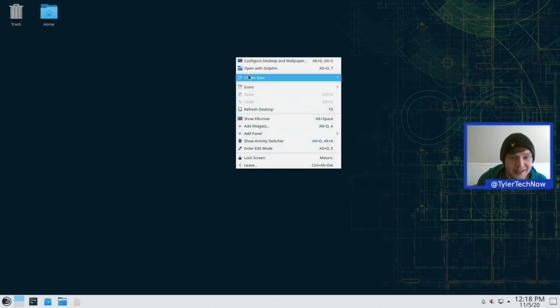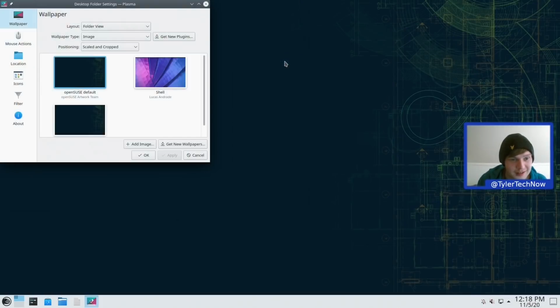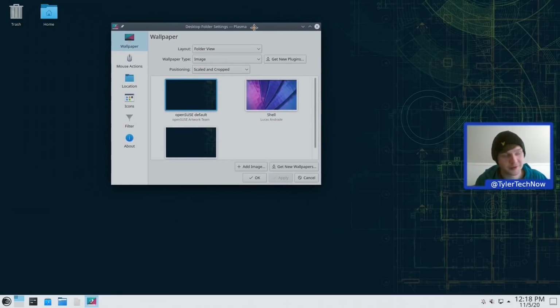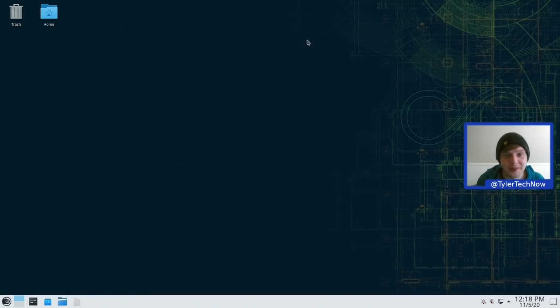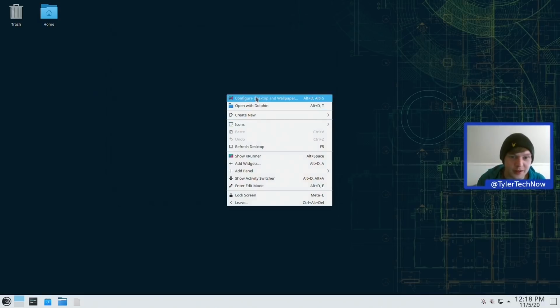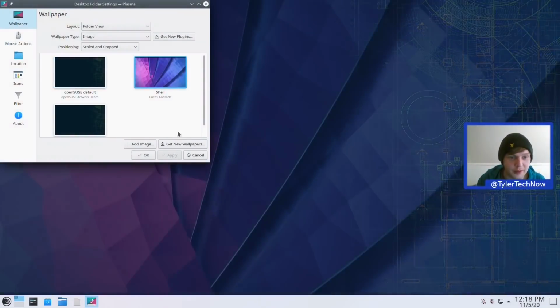Let's see if it includes any default wallpapers out of the box. No, but it does have the new sort of shell wallpaper KDE 5.20, so let's go ahead and apply that one now. Did we not select it? Let's do that again. There we go.